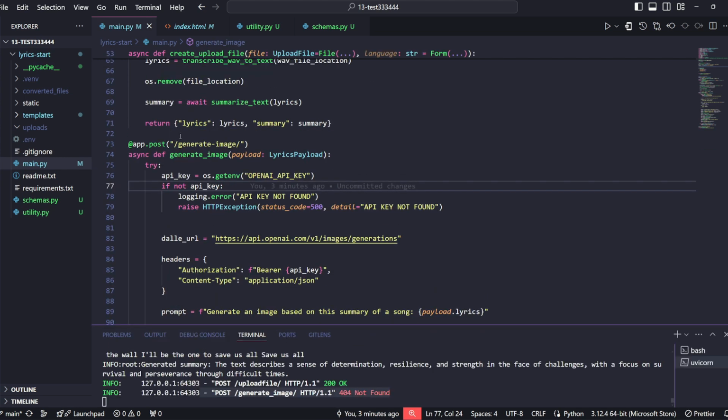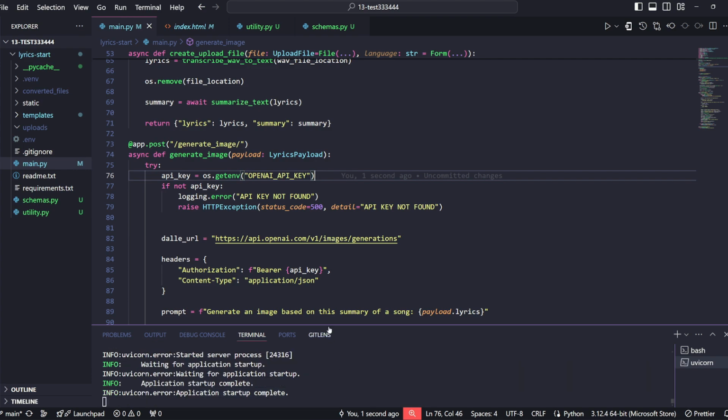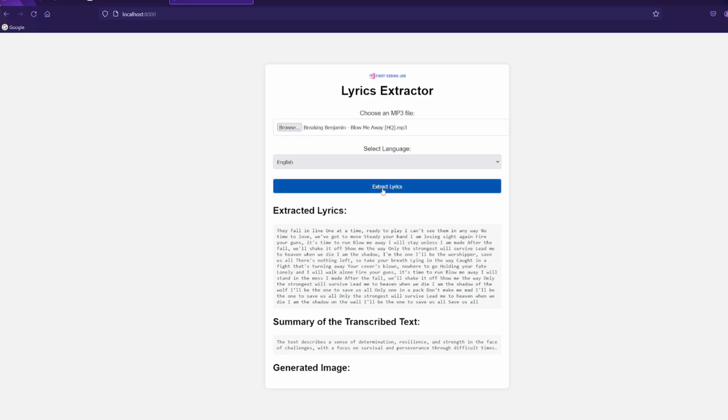So I can see a typo. If we go to our endpoint here, it's not supposed to be generate image, but rather generate_image. So we'll save and try doing it again. I have the same song there. I'm just going to click extract lyrics. So the same lyrics will show up here, but what I'm expecting now is that with the generated image, there will be some kind of an image produced by OpenAI's ChatGPT that will be based on this particular summary.